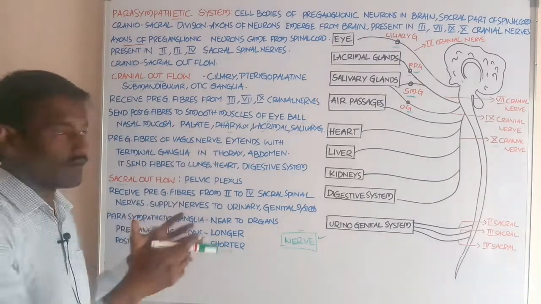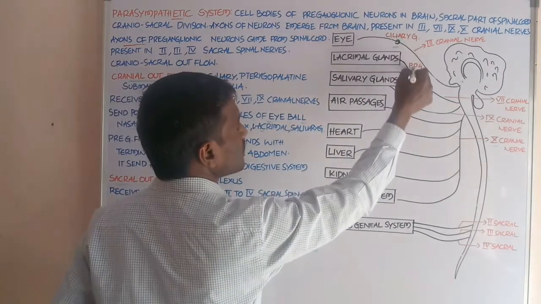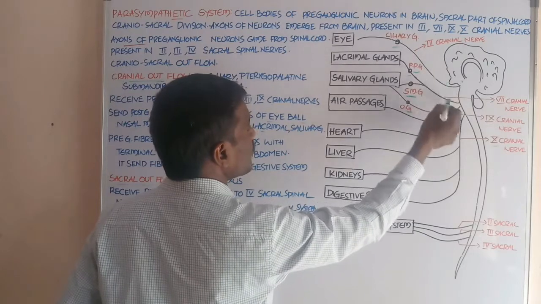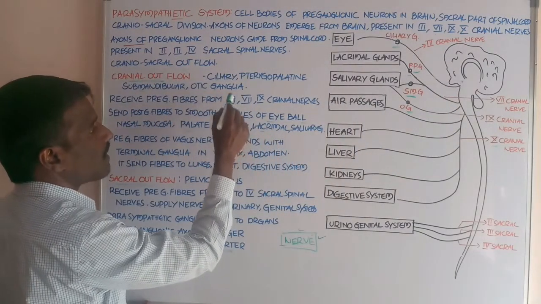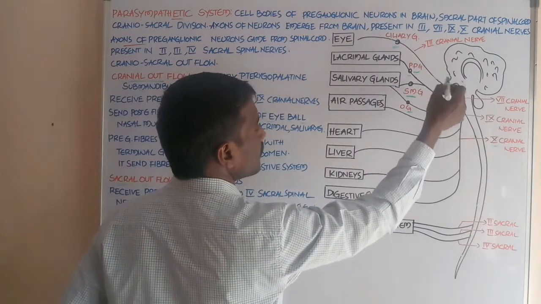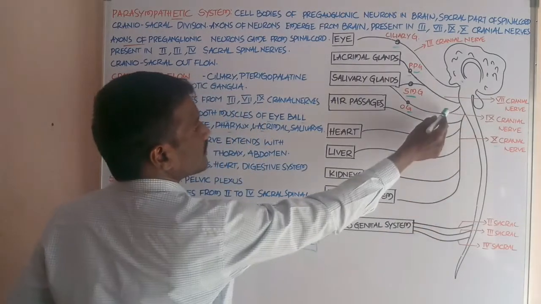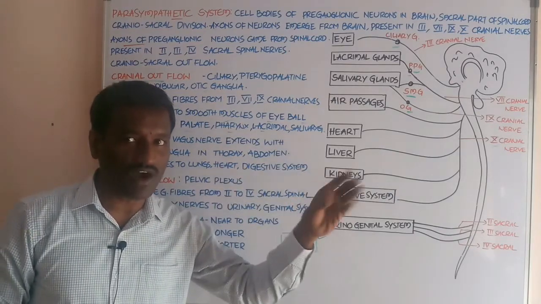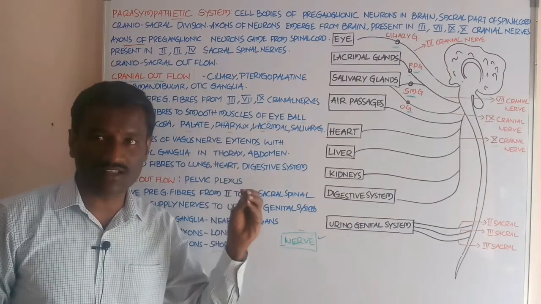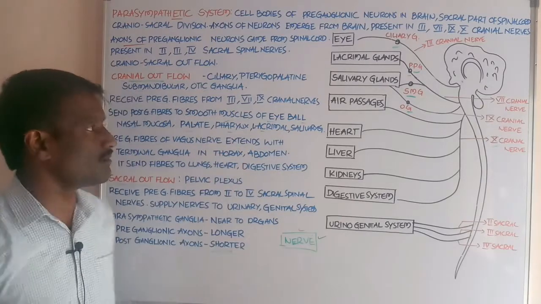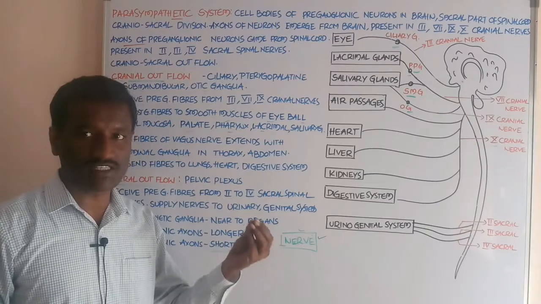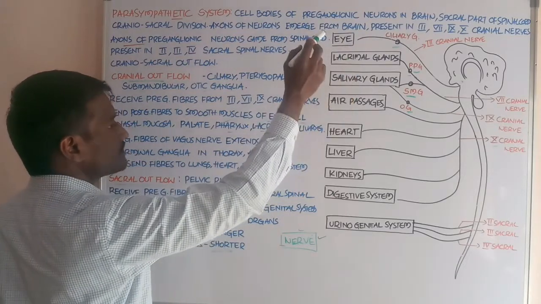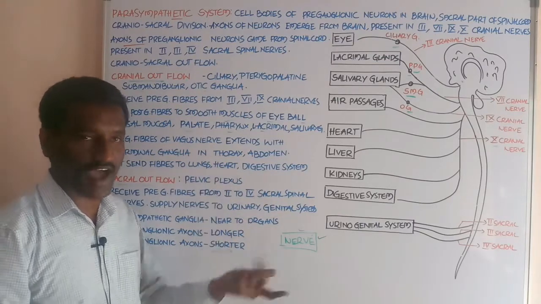These ganglia receive preganglionic nerve fibers from the 3rd, 7th, 9th cranial nerves, that is, the 3rd cranial nerve, the 7th cranial nerve and the 9th cranial nerve. Okay, students. They send postganglionic fibers to the smooth muscles related to the eyeball. Next, to the lacrimal glands, salivary glands, nasal mucosa, palate and pharynx.